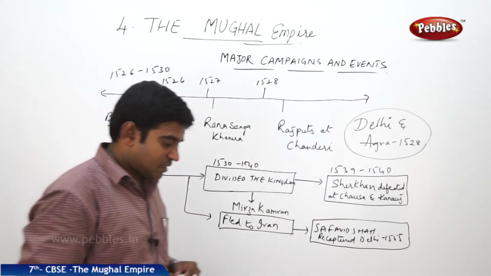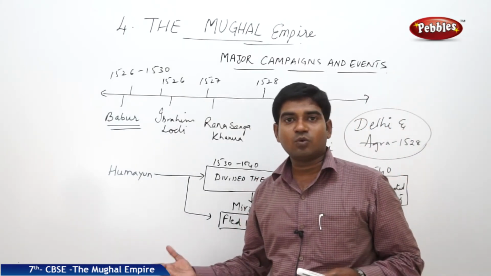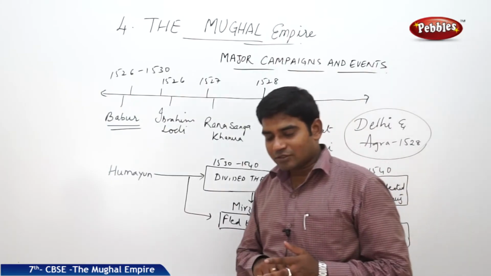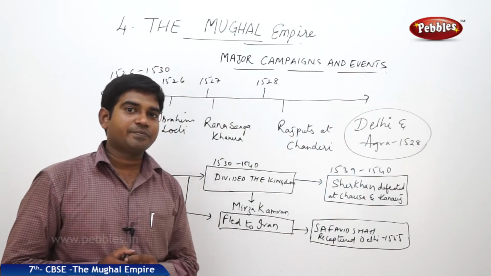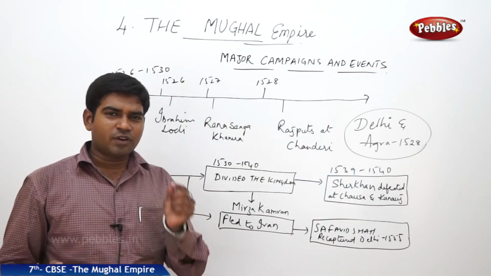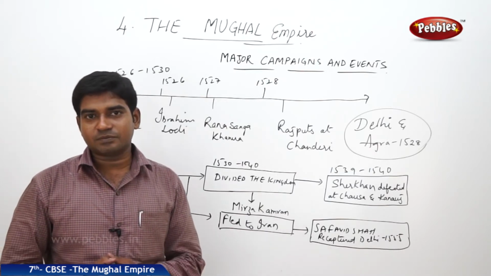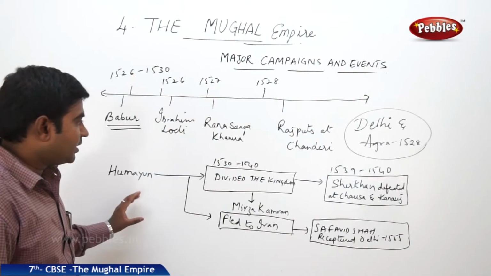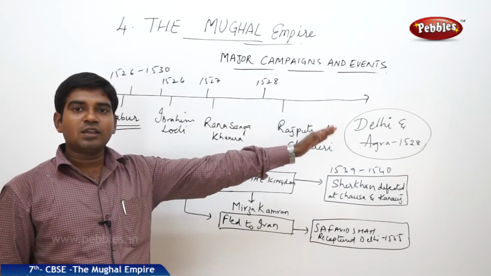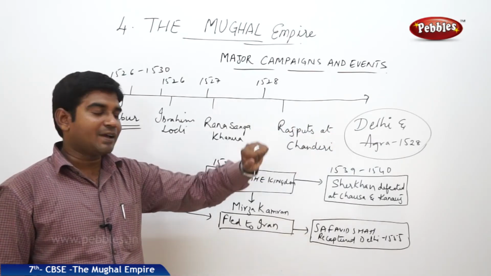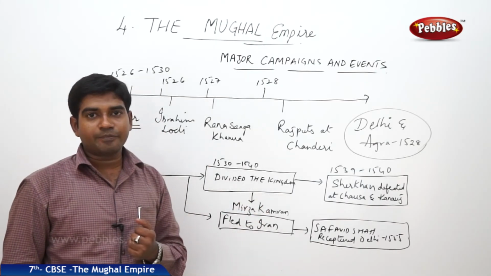Later, the successor of Babur was Humayun. Humayun had to face many difficulties. Humayun was really unfortunate because he ruled for a very limited period of time. He had to face many revolts against him. After the Battle of Agra, Babur ruled for 2 years and then he passed away in 1530. So from 1530 to 1540, Humayun was the ruler.